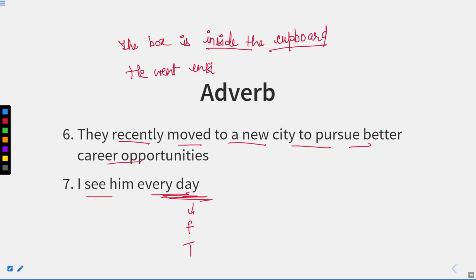In this sentence, this inside is an adverb, whereas in the previous sentence, inside is a preposition. So we can see that the same word can be a preposition and can be an adverb at another point of time, or in another context of a sentence.